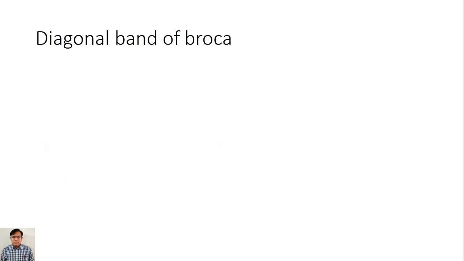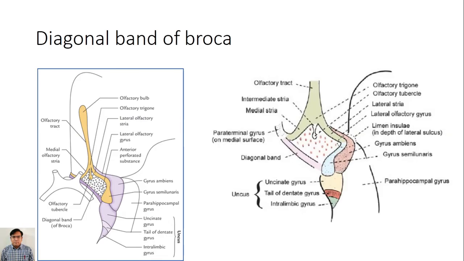Then diagonal band of Broca. It is related with the olfactory tract. This is the inferior view of the cerebral hemispheres, showing the optic chiasma, olfactory bulb, olfactory tract, and anterior perforated substance. Just posterior medial to this anterior perforated substance there is a band.